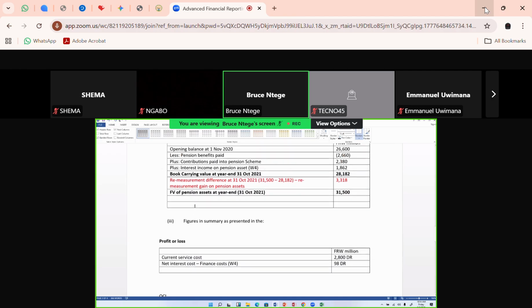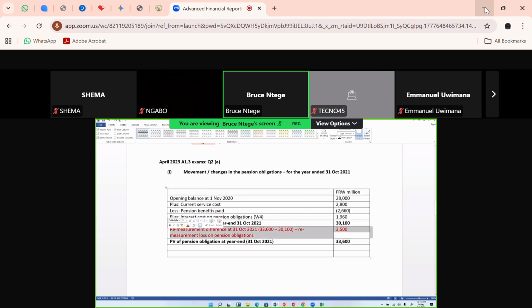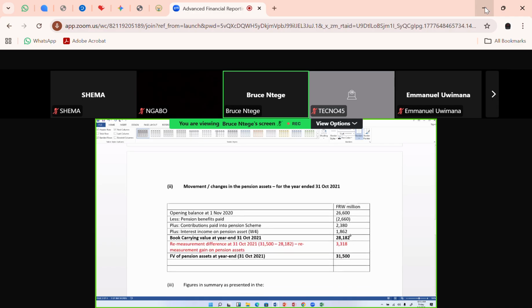I think these are 3 calculations on this item alone. One, this student was able to give me a calculation here because that 3,500 did not come directly from the scenario. You calculated it, so there will be a tick. In the process, there's also a tick for the 3,100 book carrying amount, because that was also a calculation. So those are 2 calculation ticks already. Then on table 2 on pension assets, the student has a tick for that calculation because it wasn't given to you, and also a tick for the calculated remeasurement gain. So those are 4 ticks now.